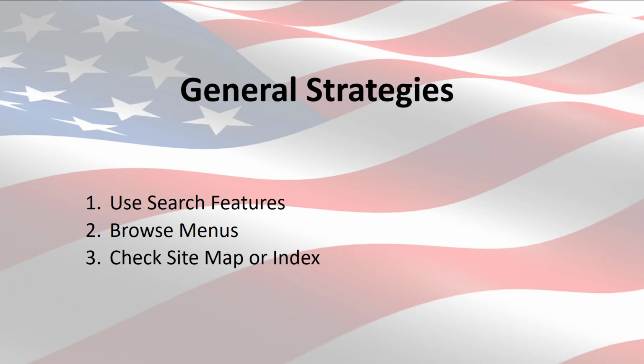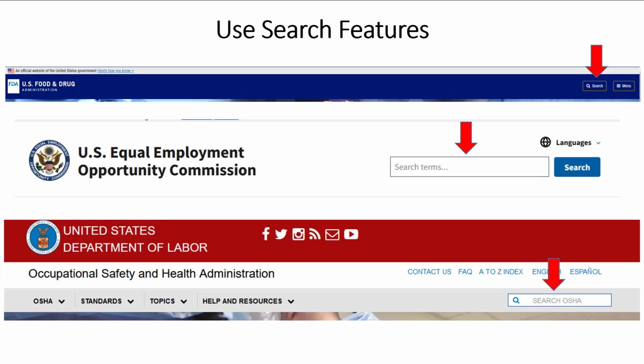I'm going to demonstrate 3 general strategies for finding adjudicative materials on agency websites. First, using the search features. Second, browsing menus. And third, checking a sitemap or index. First, we can try the site search option. If available, this option will frequently be near the top of the page, often in the center or on the right, as seen in the following examples.